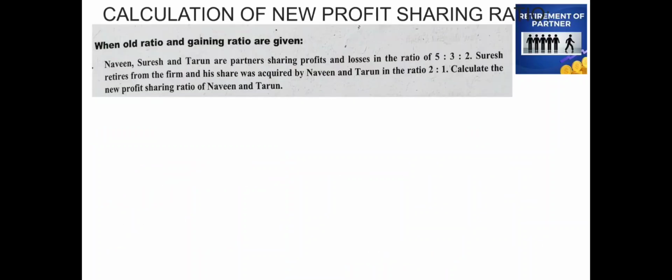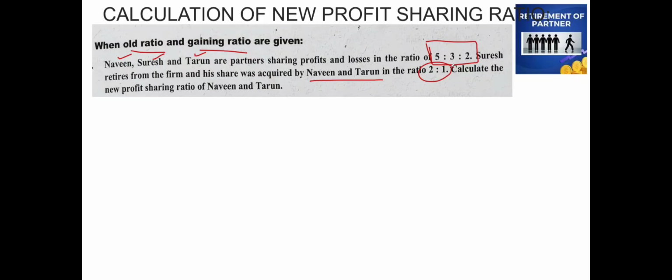Now let us see the second condition to calculate the new profit sharing ratio. Second condition, they have given us the old ratio and the gaining ratio. So see this question given here. Naveen, Suresh and Tarun are partners sharing profits and losses in the ratio of 5 is to 3 is to 2. Suresh retires from the firm and his share was acquired by Naveen and Tarun in the ratio of 2 is to 1. Calculate the new profit sharing ratio of Naveen and Tarun.